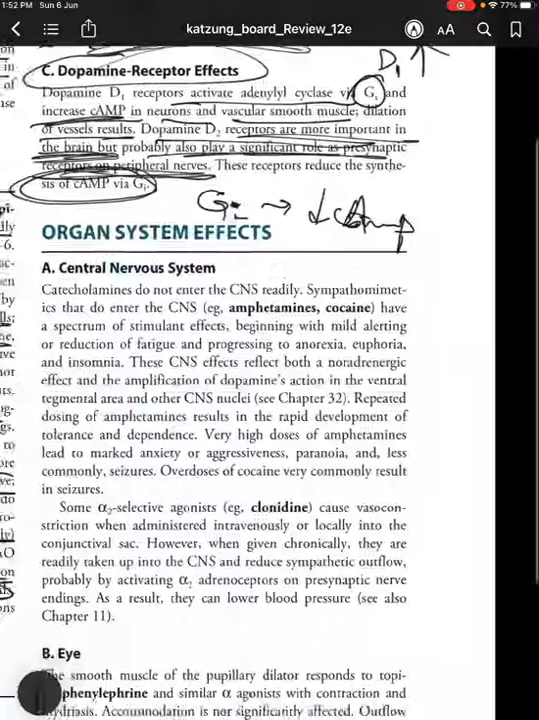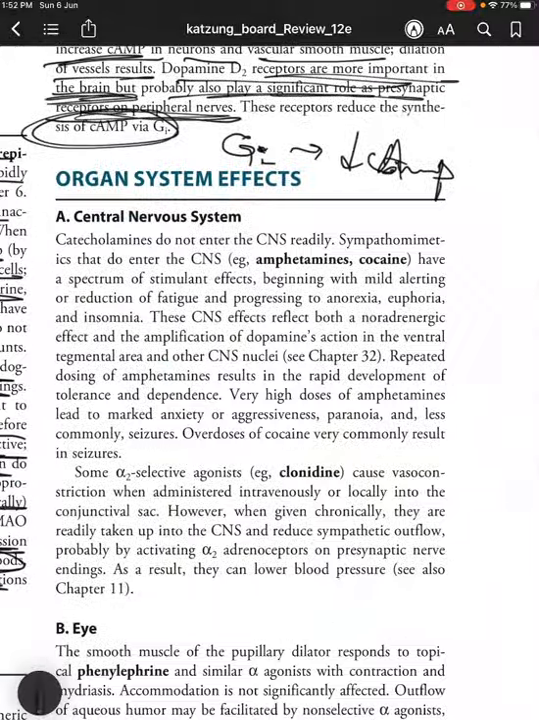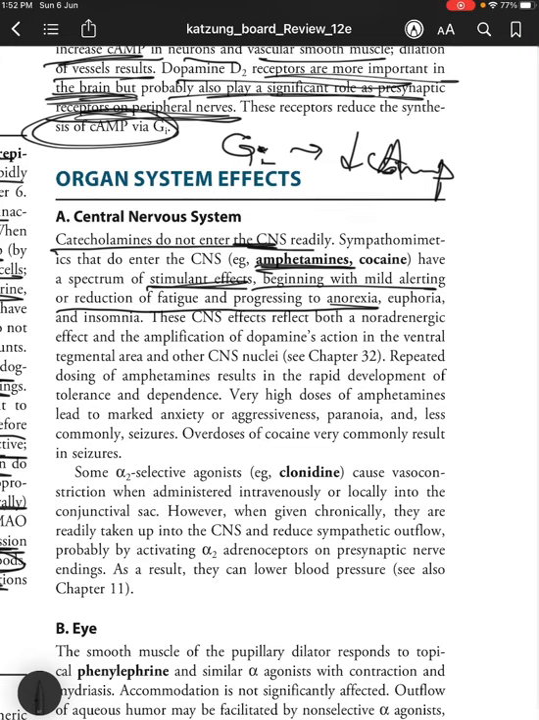Coming to the organ system effects. On the central nervous system, catecholamines do not enter the CNS readily. Sympathomimetics that do enter the CNS, such as amphetamines and isopropylamines, have a spectrum of stimulant effects, beginning with mild alerting or reduction of fatigue and progressing to anorexia. We learned about it, right? So anorexia, euphoria. When you take cocaine, you're happy, right? And insomnia. When you're happy, you don't feel like sleeping, you feel like living in the moment.